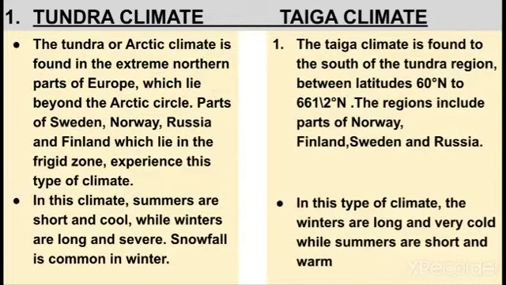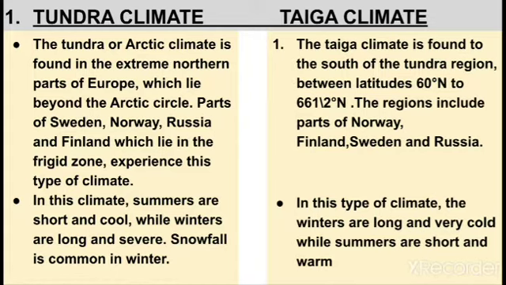Moving on to differentiate number 1, differentiate between tundra climate and taiga climate. So in tundra climate you will write: the tundra or Arctic climate is found in the extreme northern parts of Europe which lie beyond the Arctic Circle. Parts of Sweden, Norway, Russia and Finland which lie in the frigid zone experience this type of climate.